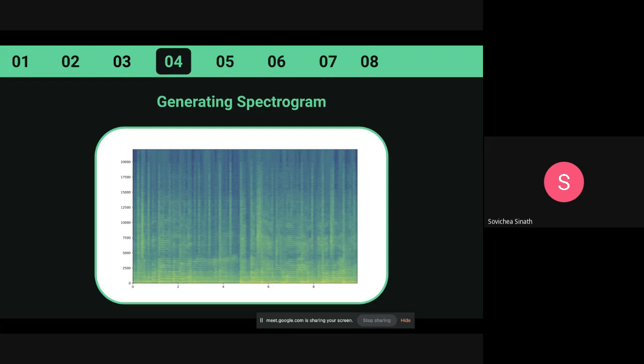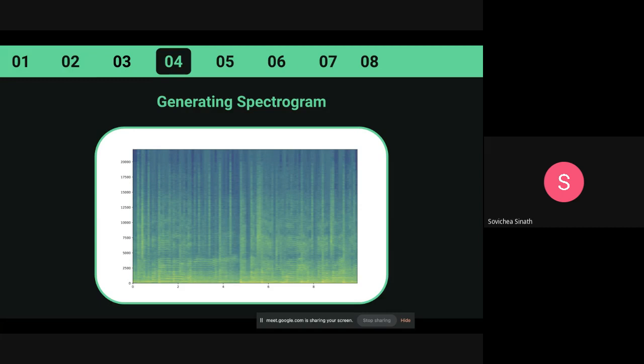This is not the only special part that the spectrogram gives. A spectrogram gives three things: the vertical axis, which is frequency; the horizontal axis, which is time; and the color, which is the amplitude at that exact time and exact frequency.